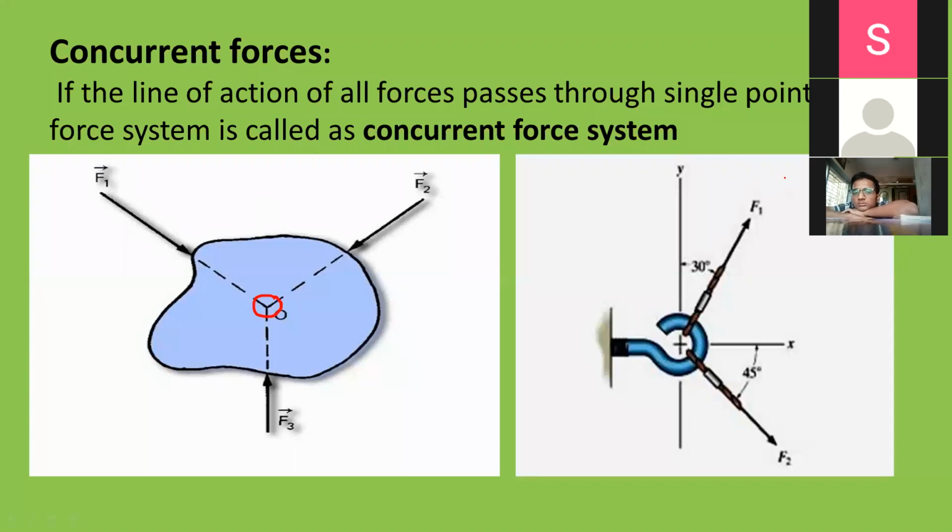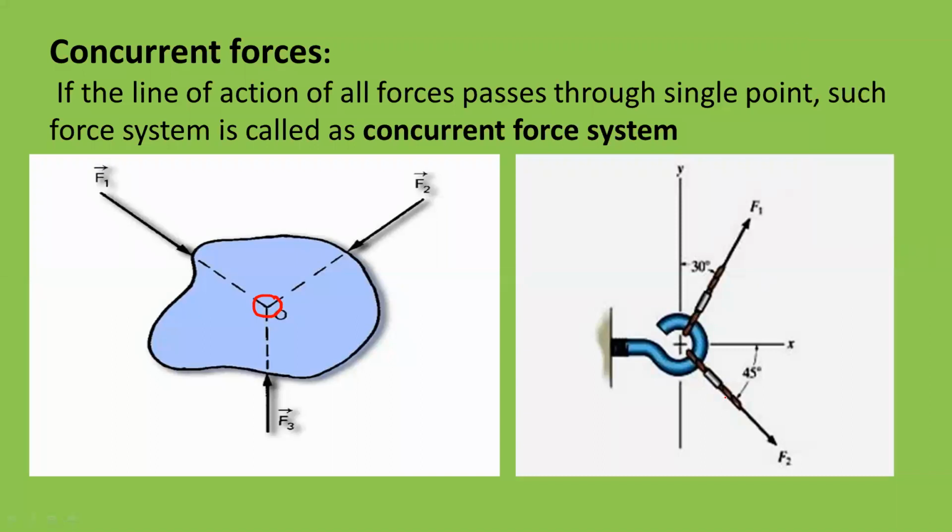In the second example, 2 cables are connected to one hook, and F1 and F2 are the forces in the cables. If you draw the lines of action of these 2 forces, they will pass through a single point.